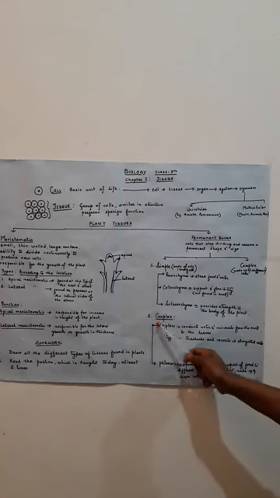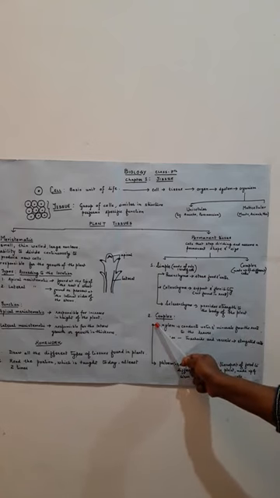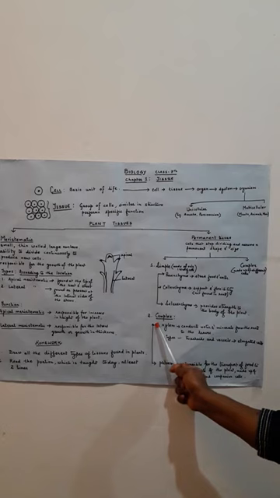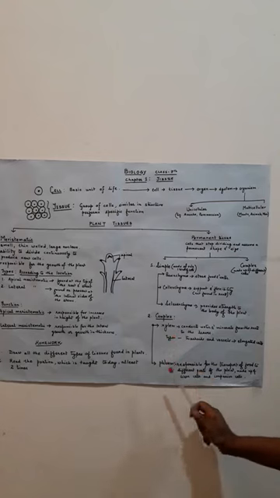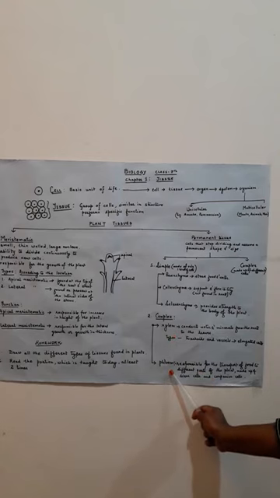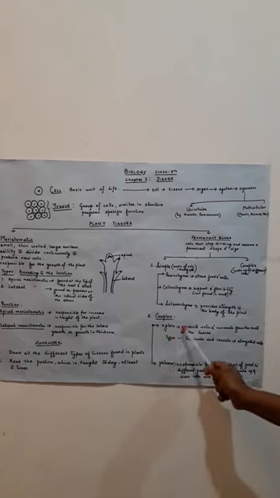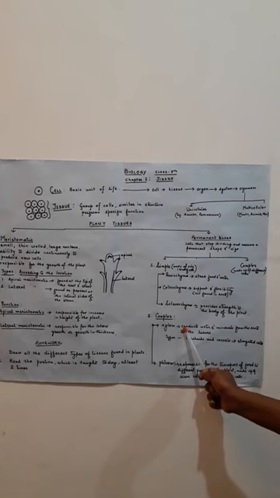Now we come to the next type, complex. Complex permanent tissue is made up of two or more kinds of cells. It is of two types, xylem and phloem. Xylem. What is the work of xylem? Xylem conducts water and minerals from the root to the leaves.